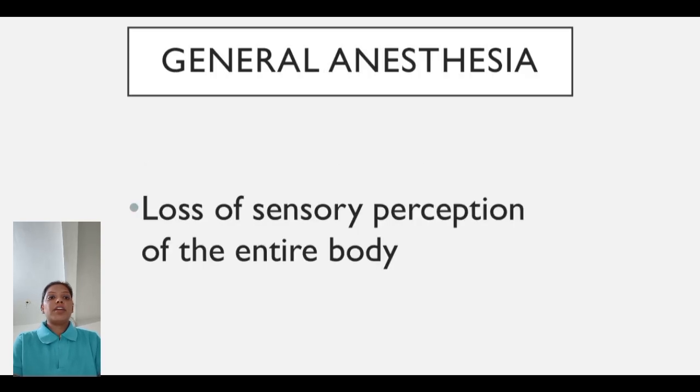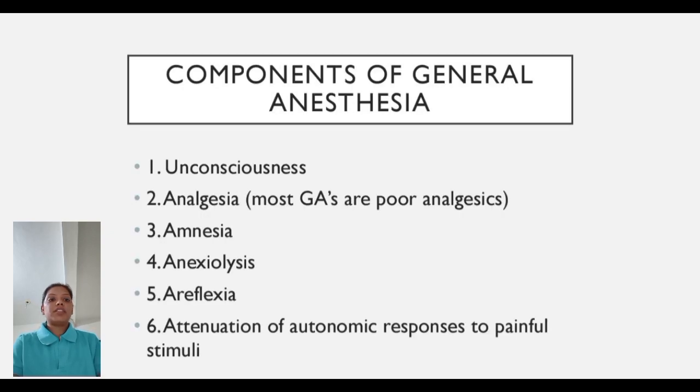General anesthesia: this is mainly loss of sensory perception of the entire body. Components of general anesthesia: unconsciousness, analgesia, amnesia, anxiolysis, areflexia, attenuation of autonomic response to painful stimuli.